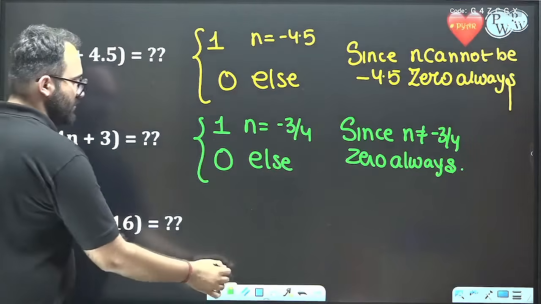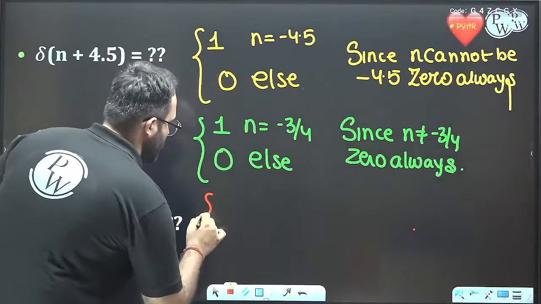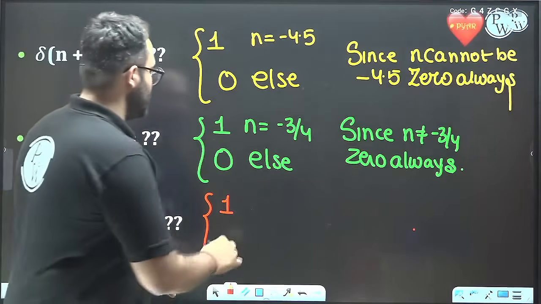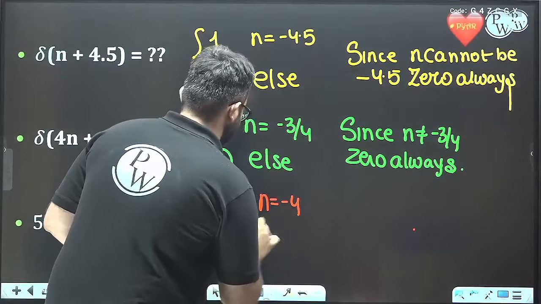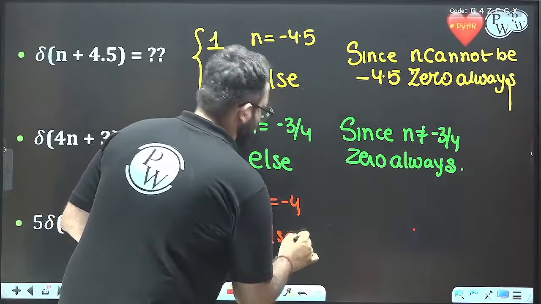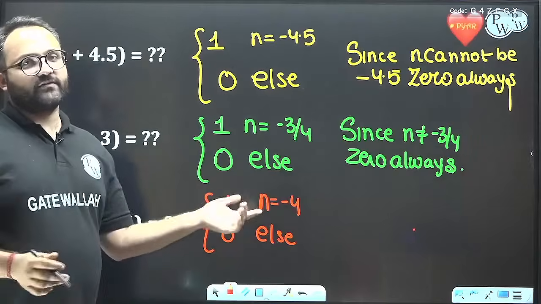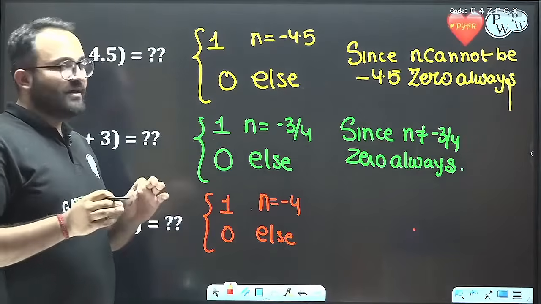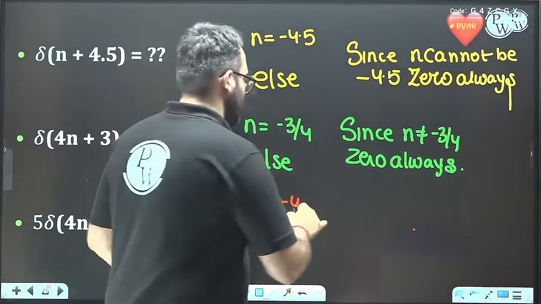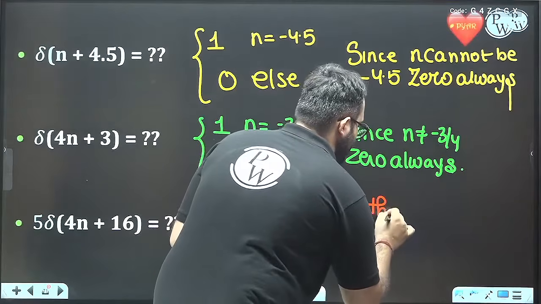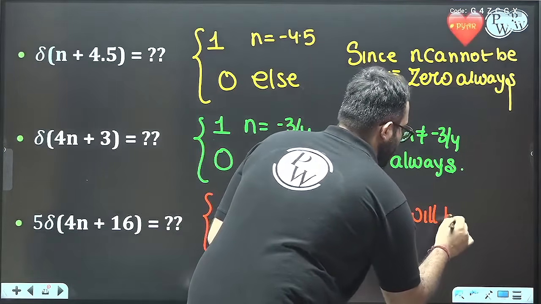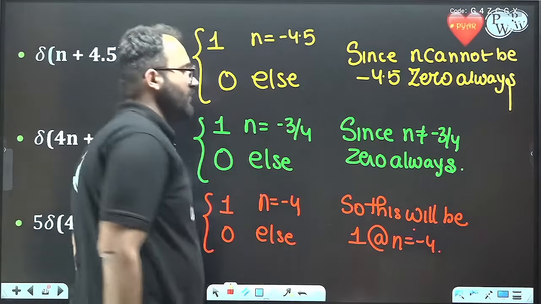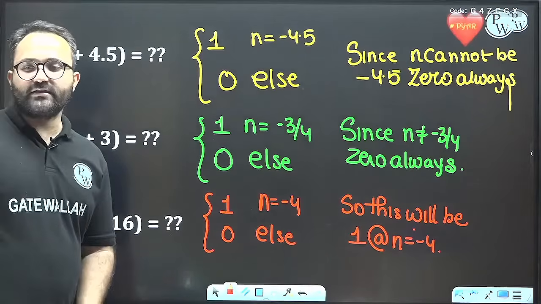Now the last one. It will be equal to 1 when the term inside the bracket is 0, that is n equal to minus 4, and it is 0 elsewhere. So we have 1 at minus 4. This is an integer value, so yes, it is a non-zero signal. It will be 1 at n equal to minus 4. I hope all of you are able to get this point.